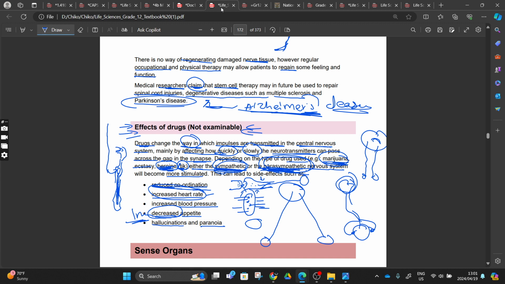It can increase the heart rate, it can decrease the heart rate. It can increase blood pressure, or it can decrease blood pressure, depending on the way the drug is affecting you. This is not going to be examined. This is just day-to-day knowledge that you should have, since some of our classmates smoke weed. You may come to attend a class and find a classmate high on weed, and now you can sit down and explain it to them.